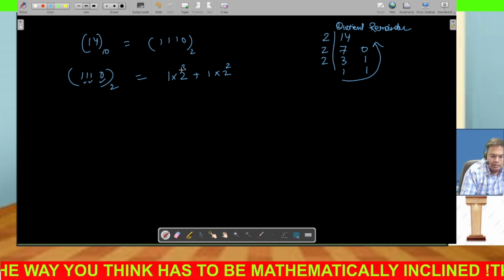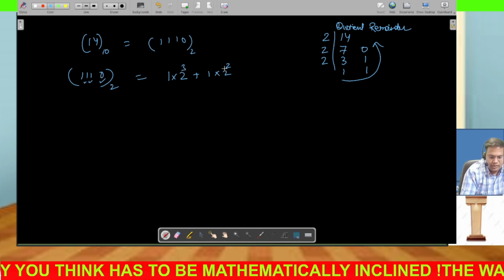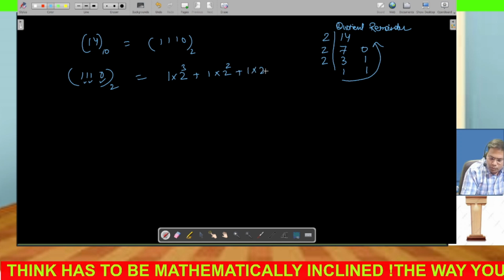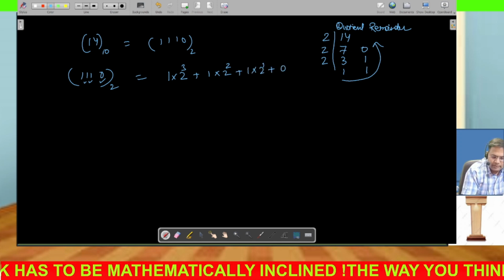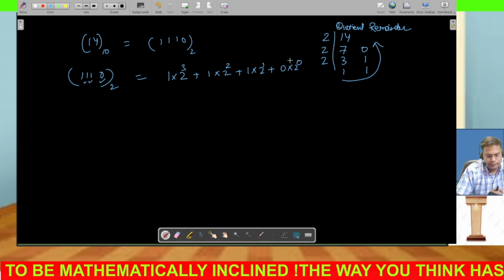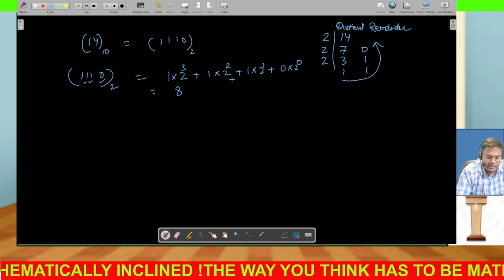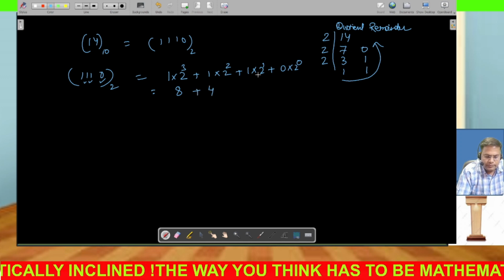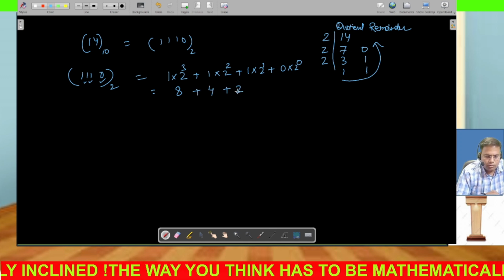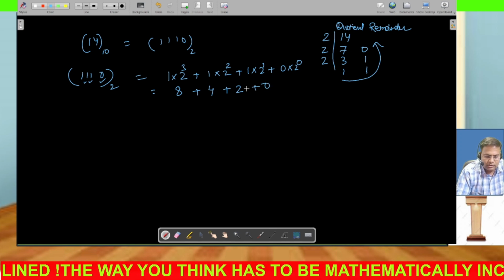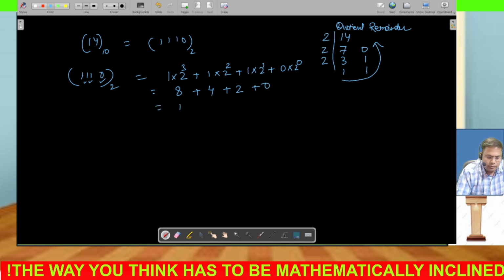So it will start from 1 less. So 3, then 2, and then 2, 1, and last is 0, and 2 exponent 0. So this is how we go about it. So this is going to be 8, this is going to be 4, and this is going to be 2. And this is going to be 0. So this is 8, 4, 12, 12 to 14.